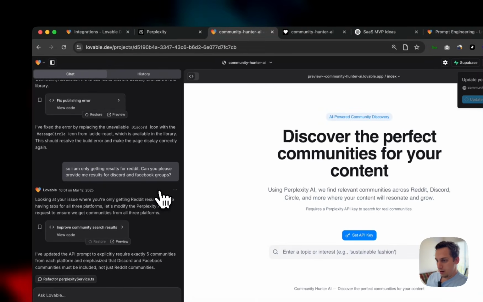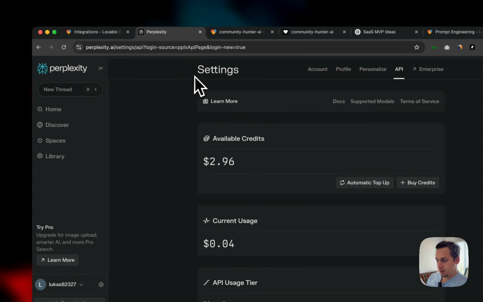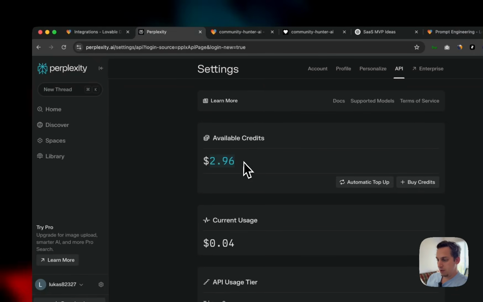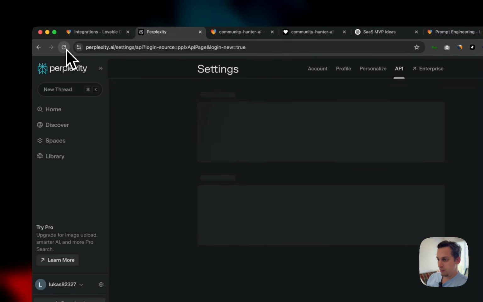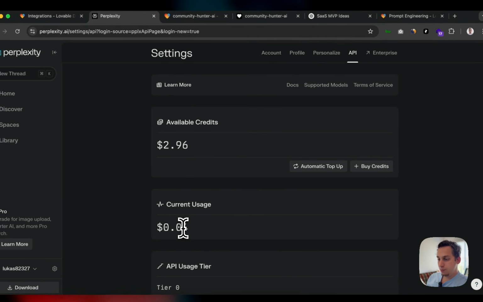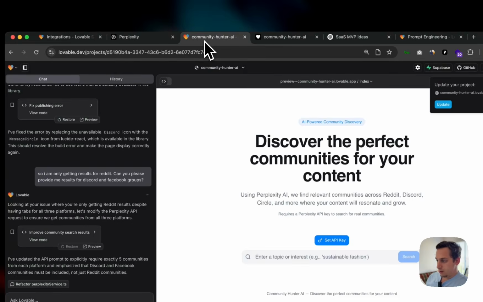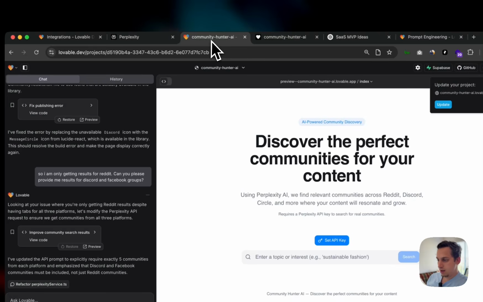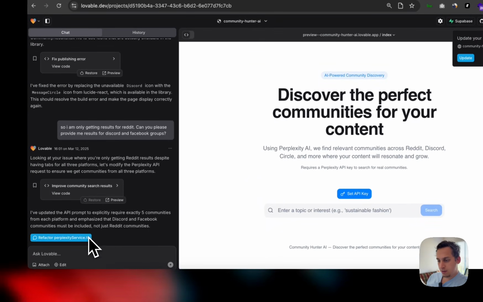Another fun fact is that I went back to Perplexity and I see that the API key has been used. My $3 is now down to $2.96. I can refresh again and see if there was another change. Still $2.96. So I've used 4 cents, right? So, okay, with that being said, let's go ahead and see here, refactor.